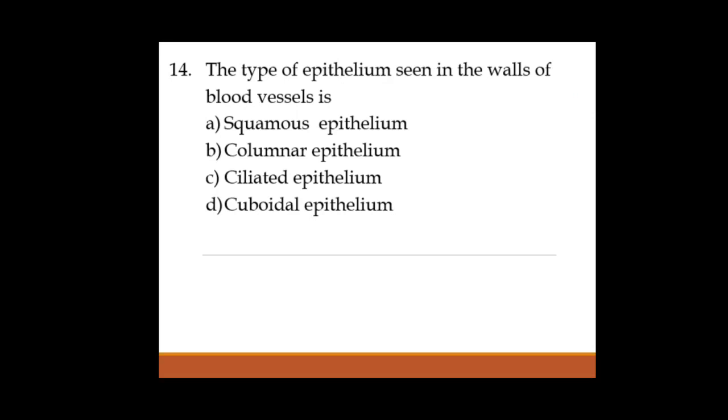Then columnar epithelium we find in the intestine, which helps in absorption. Ciliated epithelium is present in the trachea, which removes dust particles, as well as in the fallopian tube of the female reproductive system, which helps in movement of the ovum from the lower to upper parts of the fallopian tube. Cuboidal epithelium is found in the tubular parts of the kidney, which helps in absorption of the substances filtered in the kidneys. Okay, so the correct answer is squamous epithelium.